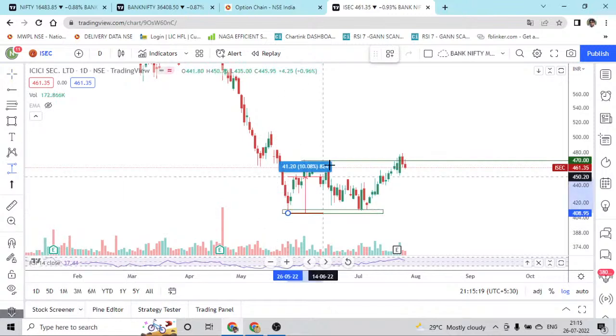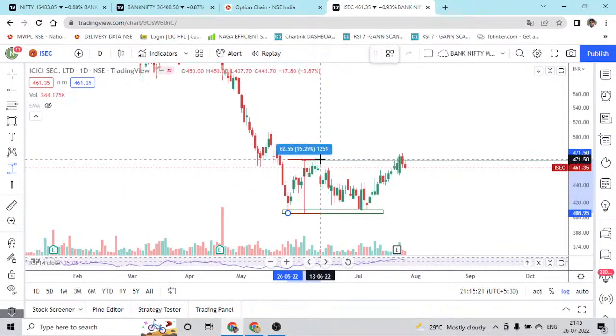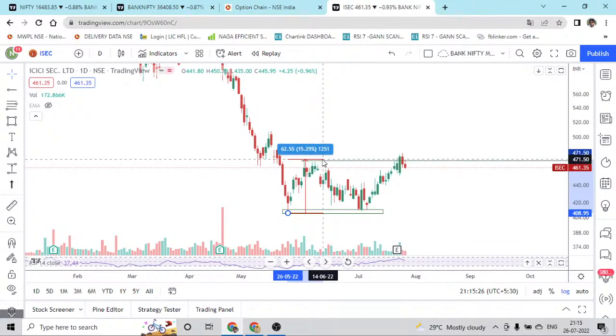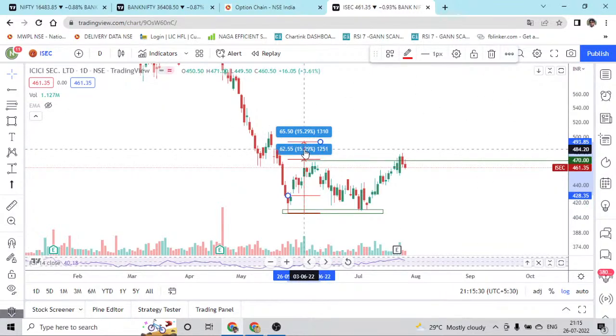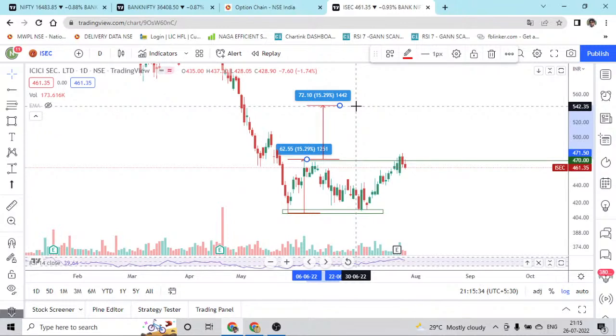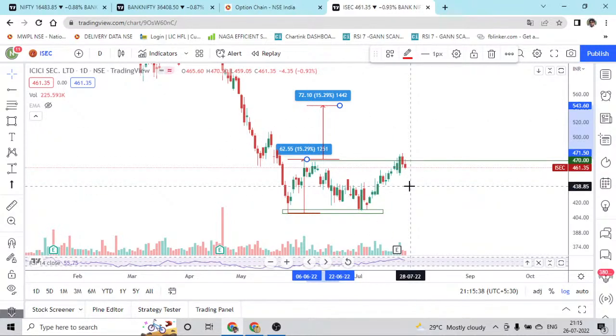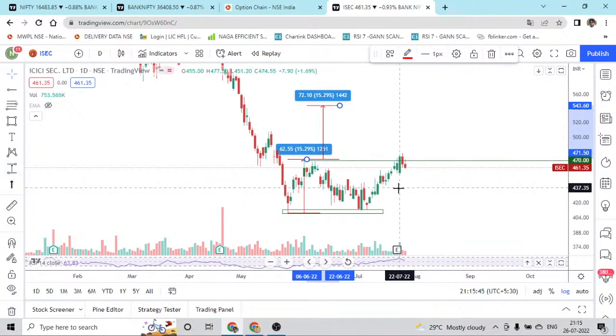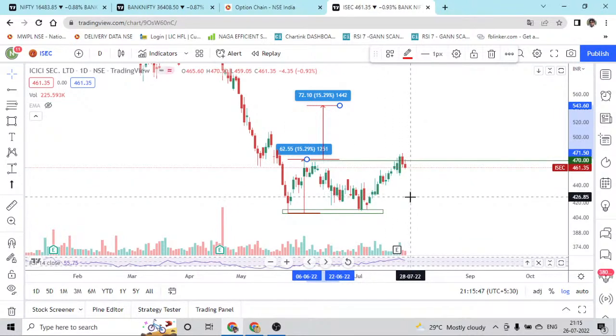15% is going to be the double bottom's level. From the neckline, we can expect 15%, which is going to be 542. So for the risk of 10 points, we are going to get almost 100 points, which is more than 25%. So this is going to be a very good risk reward call.